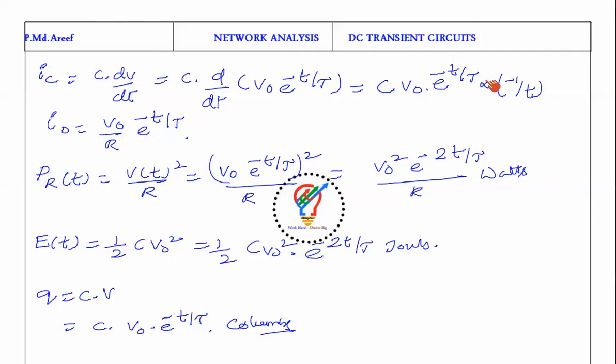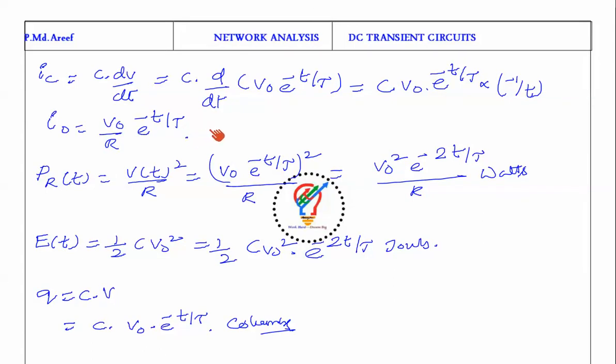So how did we get this? Tau is nothing but RC, so C by RC, where C gets cancelled. So V naught by R into e power minus t by tau is the solution. The units are amps.